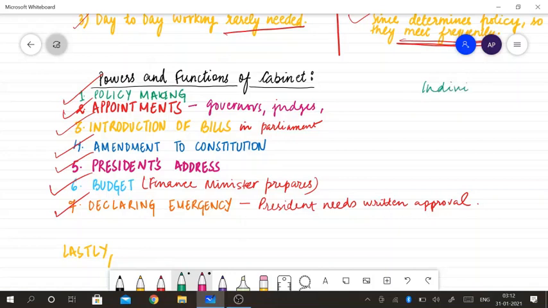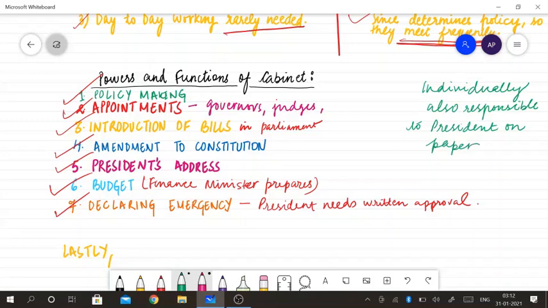Individually responsible means that the ministers are individually responsible to the president. On paper they are responsible to the president. They hold the office during the pleasure of the president and may be dismissed by him, but they are dismissed only when the prime minister says to dismiss them.